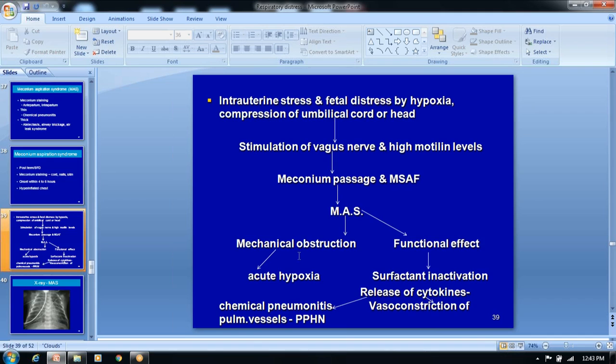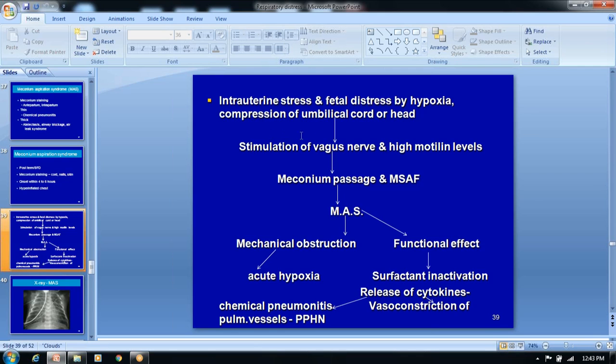So what is the cause for this meconium aspiration? If you take the pathogenesis of meconium aspiration in utero, usually there is mild fetal asphyxia, and the fetus may experience intrauterine stress, with a chance of fetal distress by hypoxia. There is compression of the umbilical cord or head.